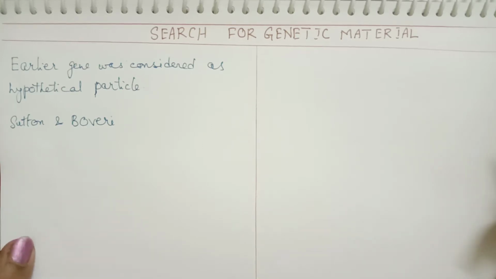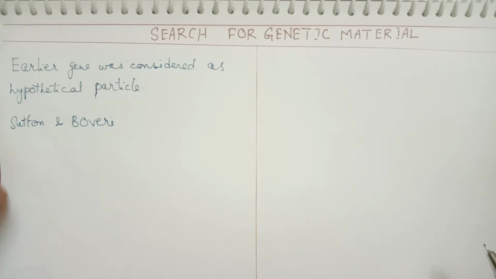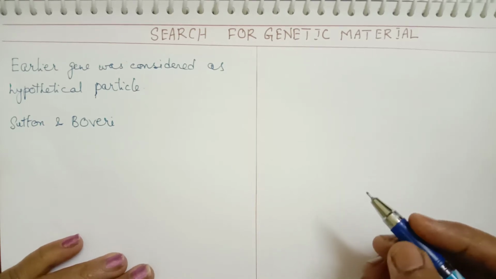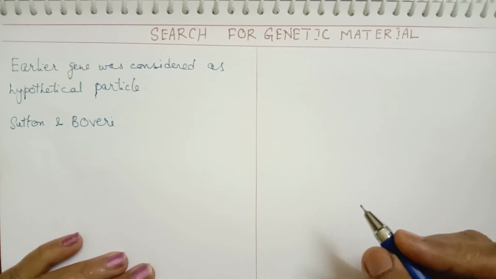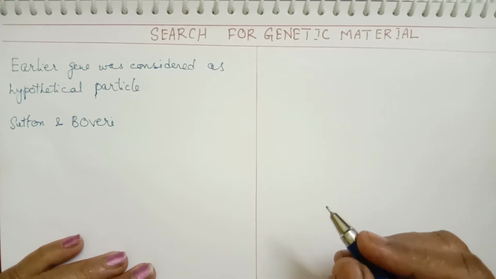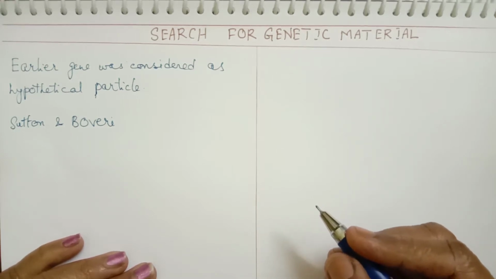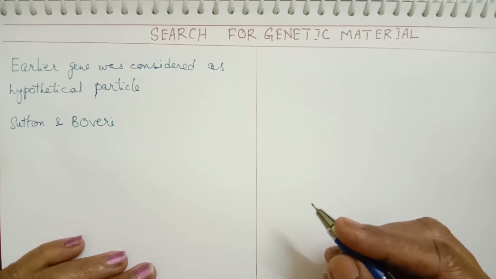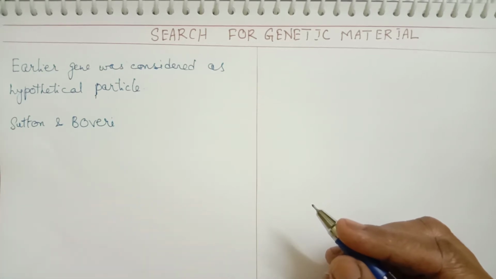In this video I'll be continuing from the last topic, where we discussed completely about DNA structure. Now the next topic of the chapter, molecular basis of inheritance: a part of it I already completed, like transcription, translation and lac operon, and now I am going to continue from DNA onwards.